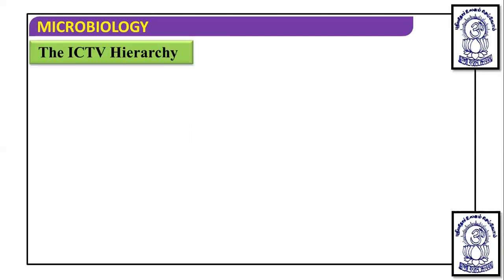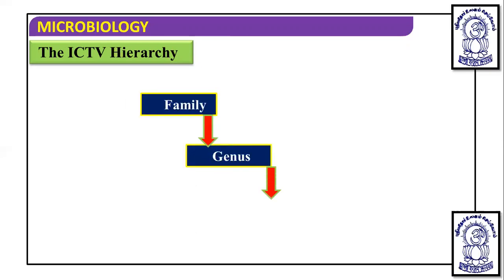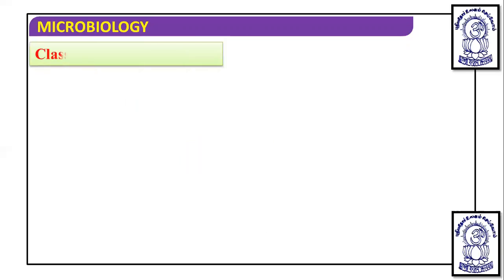So the hierarchy is that there is a family, below family a genus, below genus a species, and these three categories are found. We know that AIDS, acquired immunodeficiency syndrome, is caused by the HIV virus.